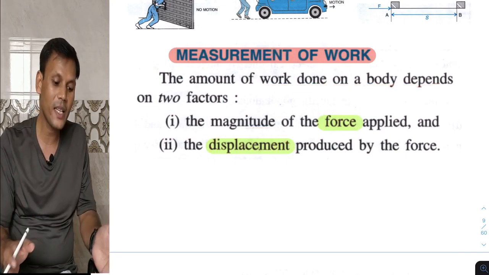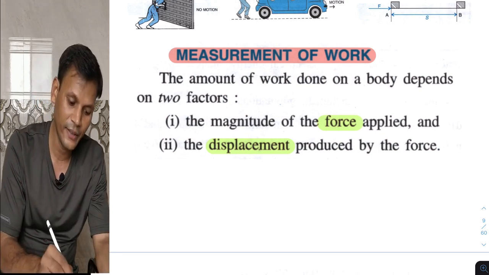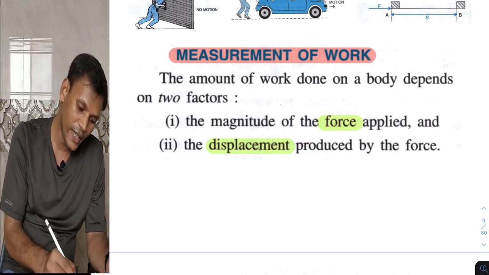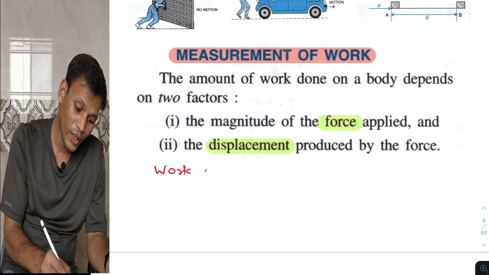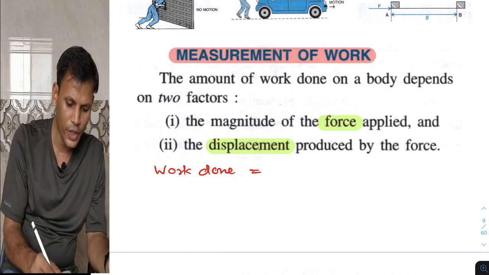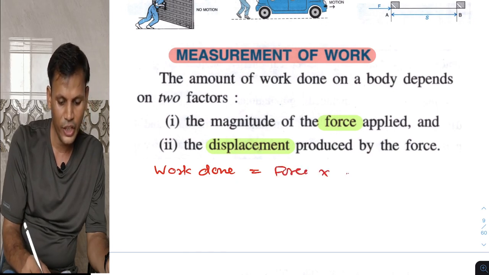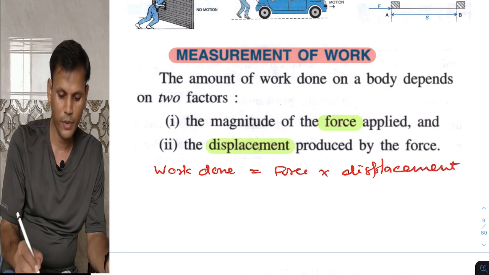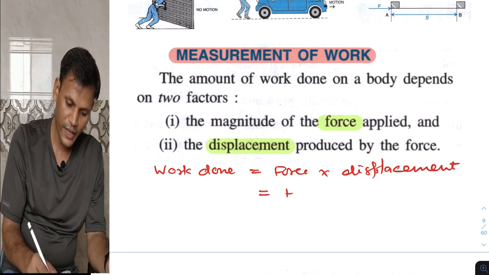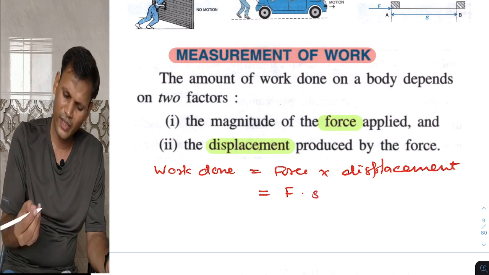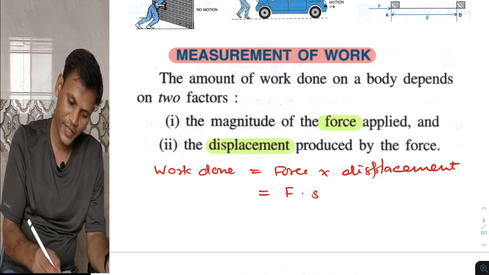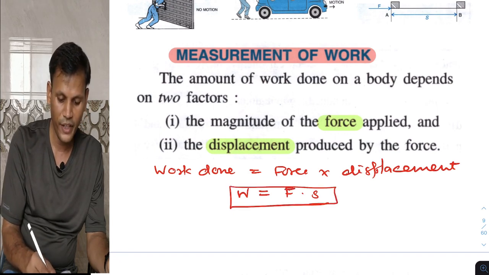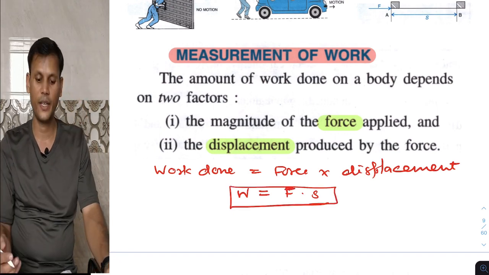Already in previous classes like 8th and 9th, you people have studied work done. Work done simply is equal to force into displacement. So force is F, into displacement, sometimes S or sometimes D. So work is F into S or F into D. We have studied this.